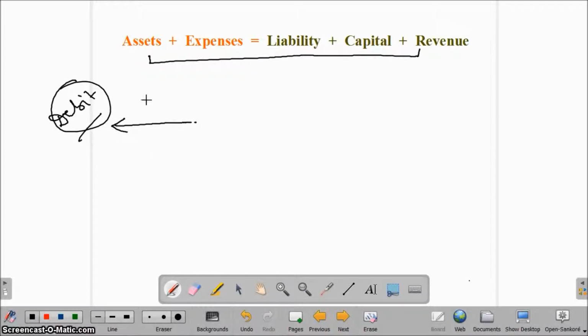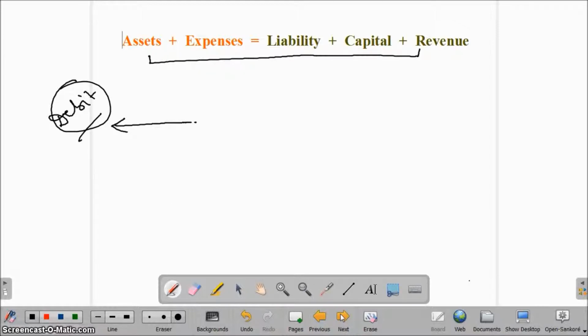That's why whenever we purchase any asset or incur any expense in the business, or whenever there is any increase in asset or expense, we debit the concerned asset account or expense account.